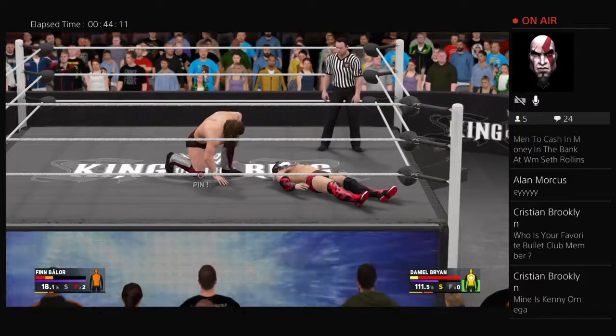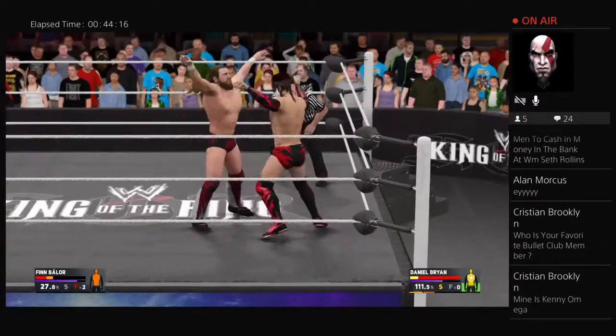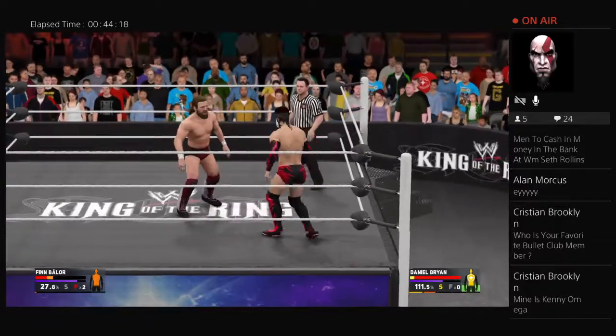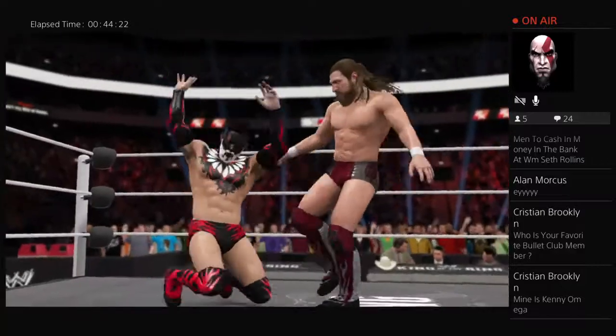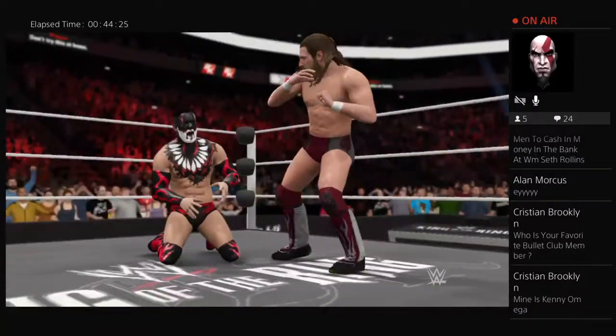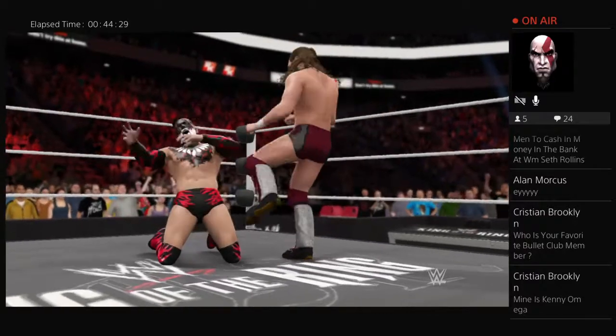Finn Balor really has to try to come back right now, because Daniel Bryan seems to have the control. And now, big time European uppercut there by Finn. And now, oh, a hard right hand there by Bryan. Nice kicks there. Now Bryan once again. Yes, kicks on Balor. Finn Balor, maybe moments away from losing this King of the Ring match.